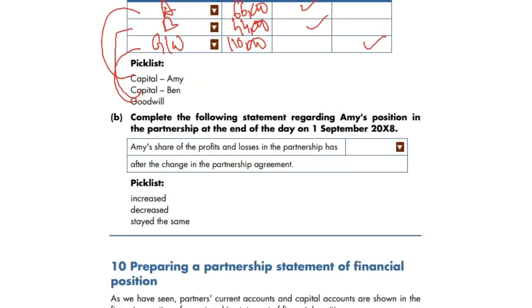Part B. Complete the following statement regarding Amy's position in the partnership at the end of the day on 1st of September. Amy's share of profit and losses in the partnership has what? After the change, has it increased? Of course not. It has decreased, because her share of profit is going down. And that's how you do the question.